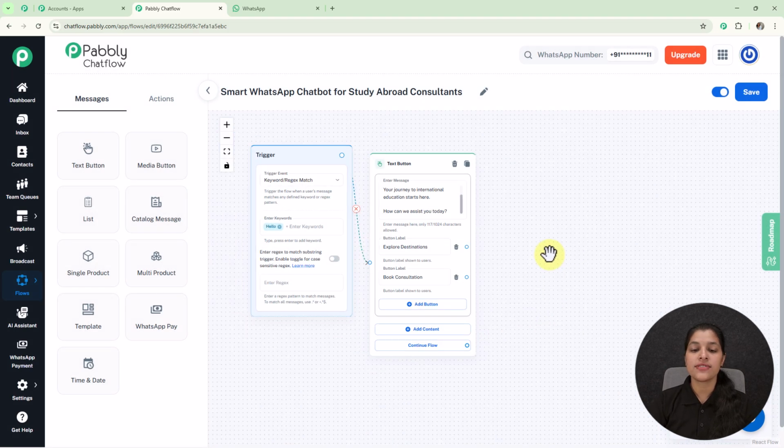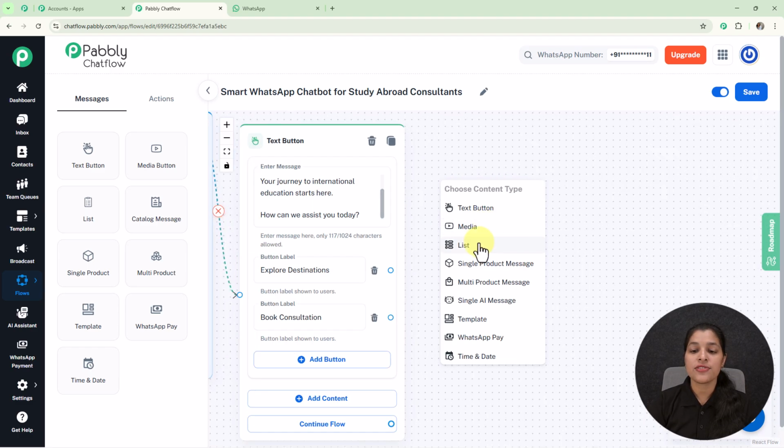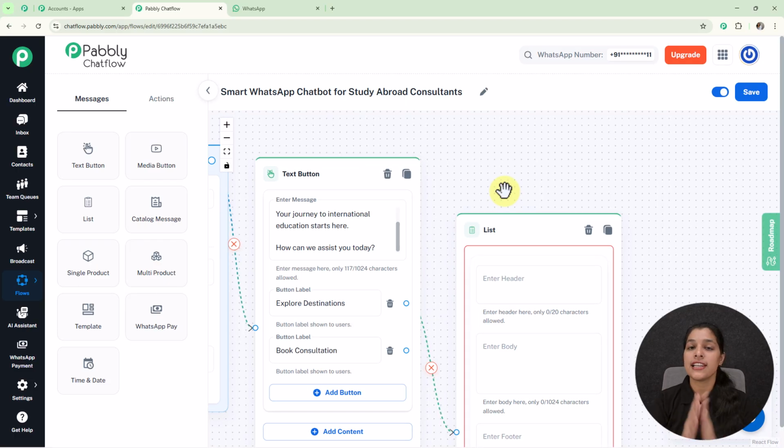So with this we have successfully created our two buttons. Now if my user selects this first button, that is Explore Destinations, I'm going to provide them a list of the countries which my user can select for studying. Now I'm going to just drag and drop, and here we are getting this option for list.